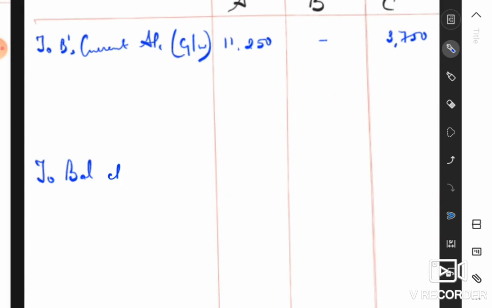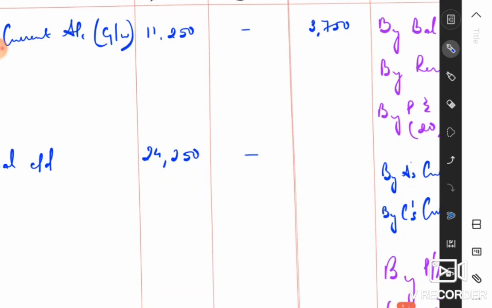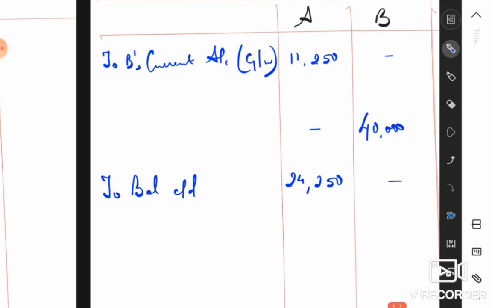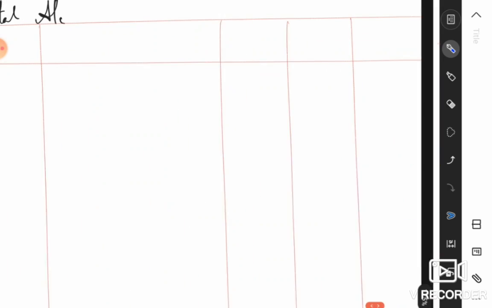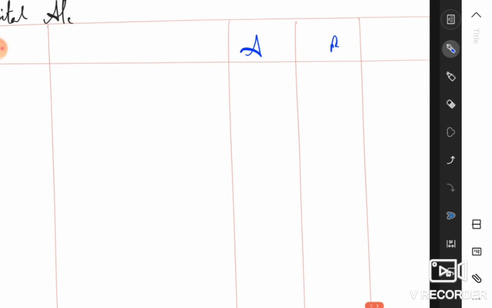Now, whatever balances you're having, let's transfer the balances to your continuing partners to closing balance, right? So to balance, carried down. In case of partner A, it is rupees 24,250. Partner B has died. The total balance is rupees 40,000. We have to open a new account. And partner C is 7,750 balance. When it comes to partner B, we cannot close because there is still some balance of capital we have to distribute. So let's transfer this to B's capital account.